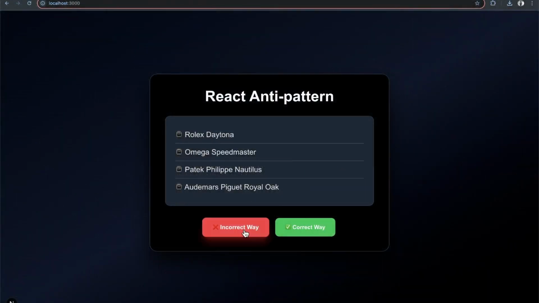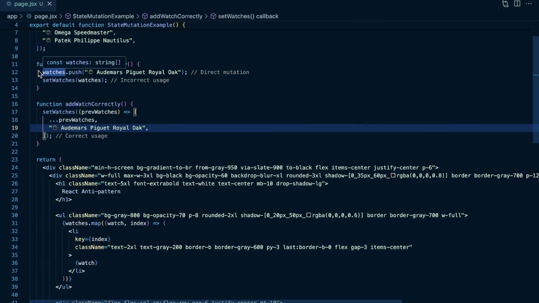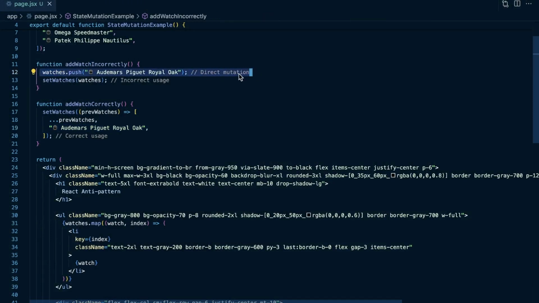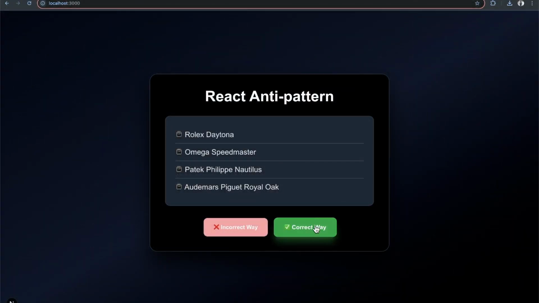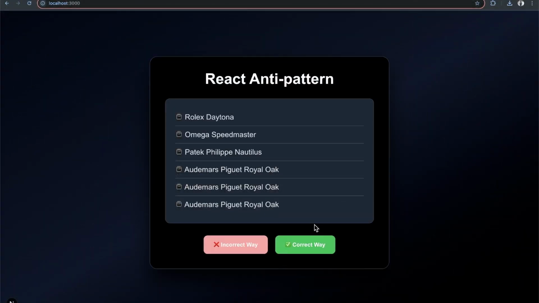But if we click the incorrect way here, nothing happens because we push a new watch to the list, but then we set the state with just the previous watches here. We're not actually setting the state with any new watches because this isn't actually updating the state in any way, at least during this render. We're still calling set watches with the previous watches, so it's really just not doing anything. But then when we set the state correctly here, that's when we actually see that newly added watch in the list, and we get this weird behavior.